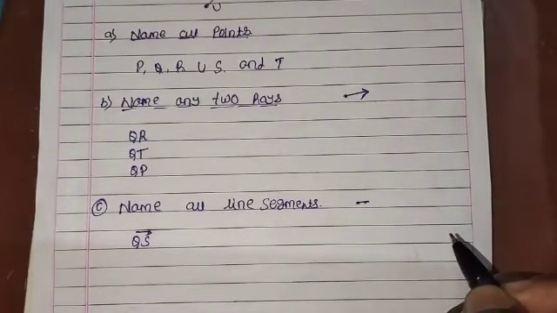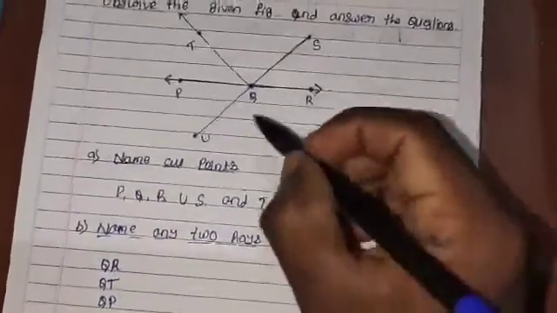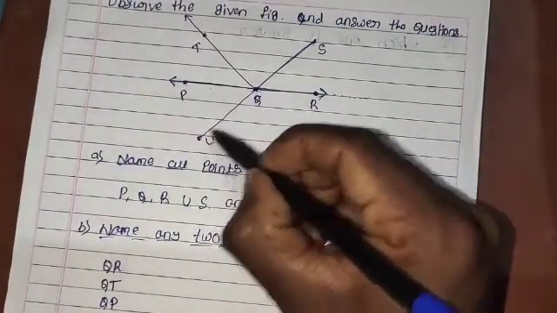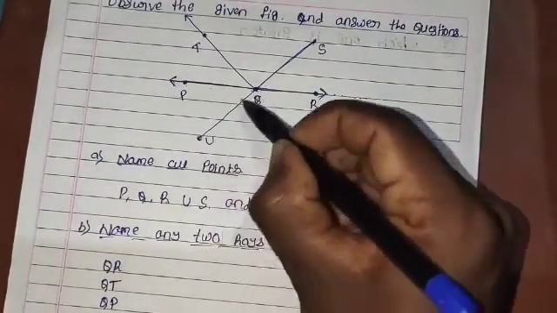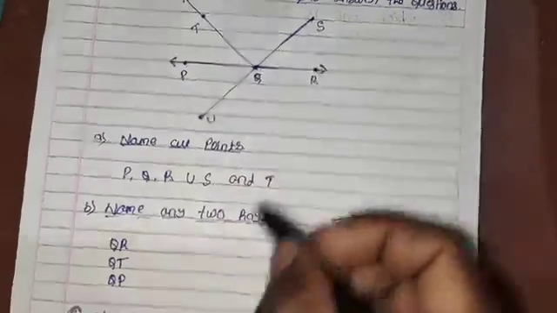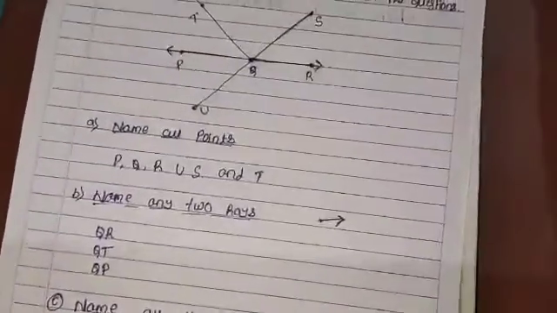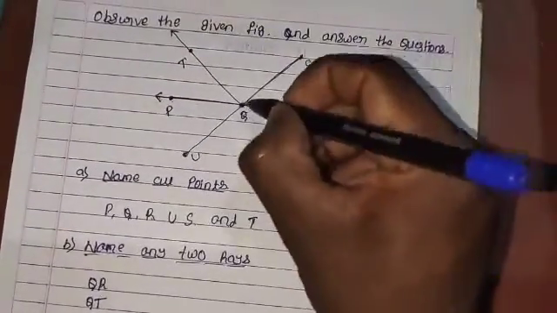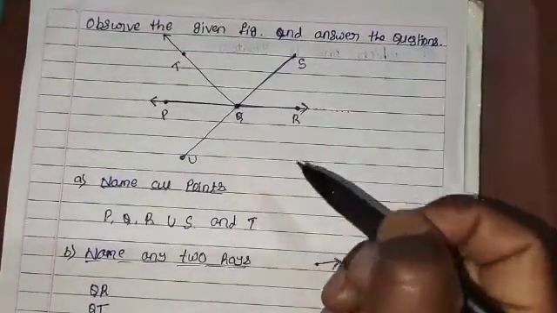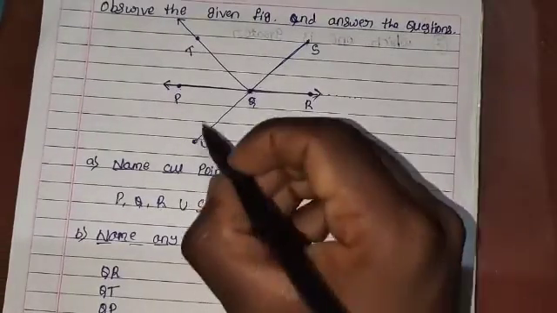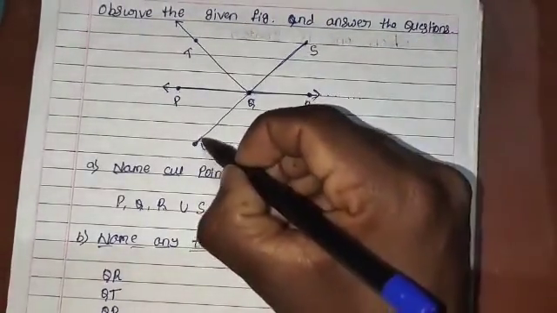And then QU also has definite length, so QU is a line segment. And then US, the full length, is also a line segment.